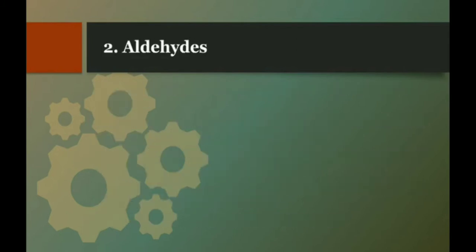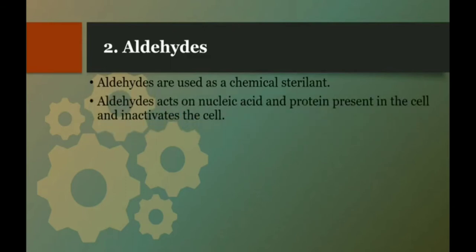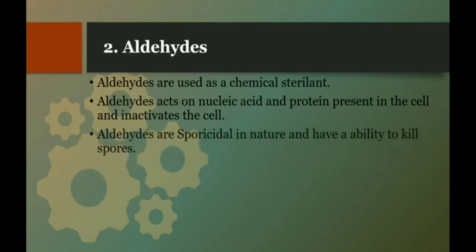The second one is aldehydes. Aldehydes are used as a chemical sterilant. Aldehydes act on nucleic acid and proteins present in the cell and inactivate the cell. So the mode of action of aldehyde is on nucleic acid and protein. It acts on these two biomolecules and then it causes inactivation of the cell and further the lysis of the cell takes place. Aldehydes are sporicidal in nature and have the ability to kill spores.